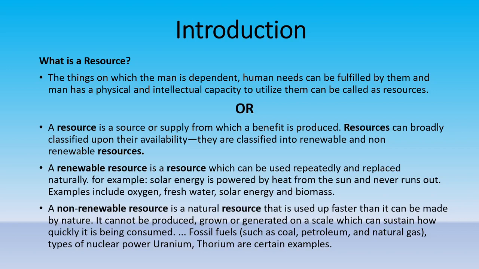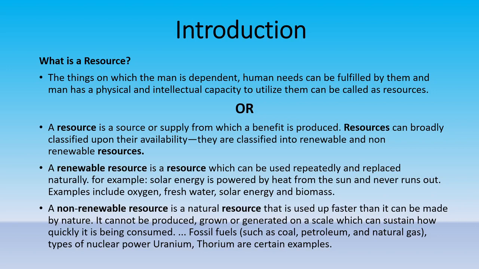Resources can broadly be classified based upon their availability. So, we can classify resources into two parts, that is, renewable and non-renewable resources, from the availability point of view. I repeat, we can classify resources into two categories, that is, renewable and non-renewable resources. So now the question comes, what are renewable resources and what are non-renewable resources?